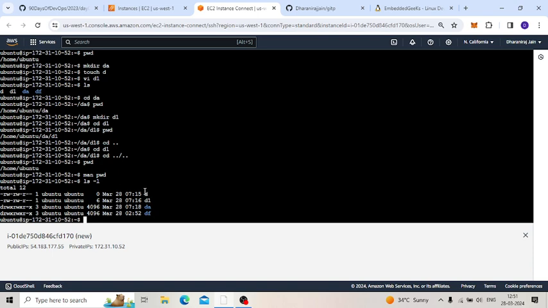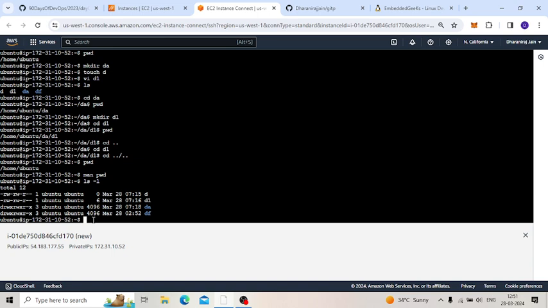How can we differentiate which one is a folder and which is a file? A folder is indicated with d, and a file is indicated with a hyphen. With that difference we can identify it. It contains some more commands, but we will discuss that later.